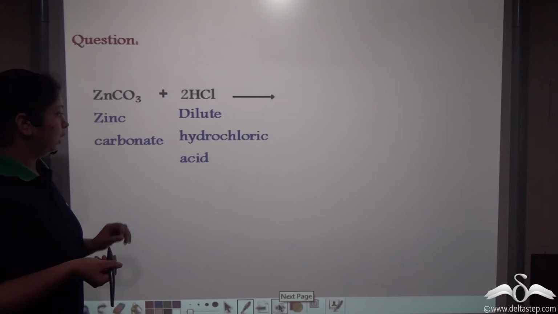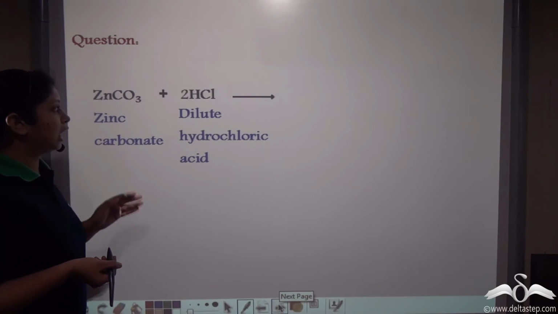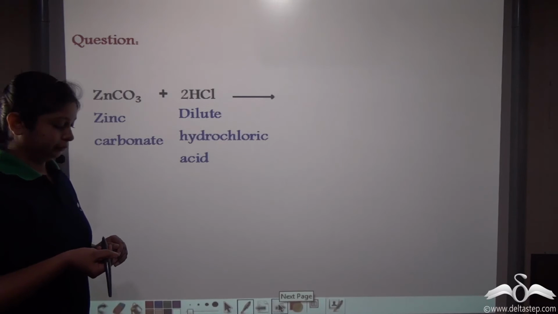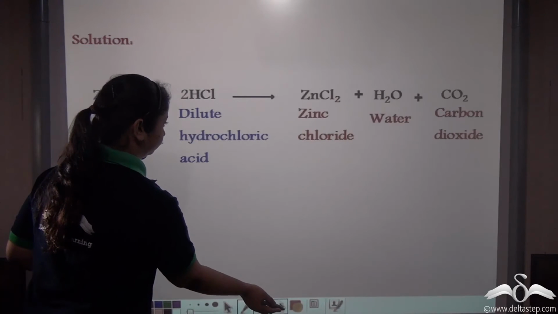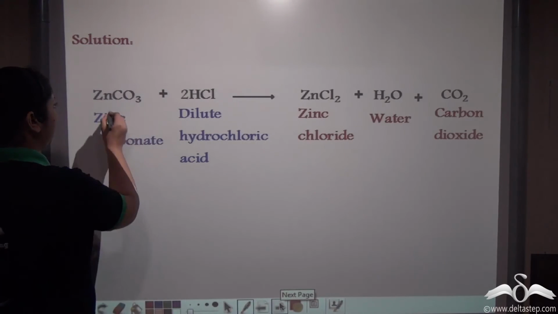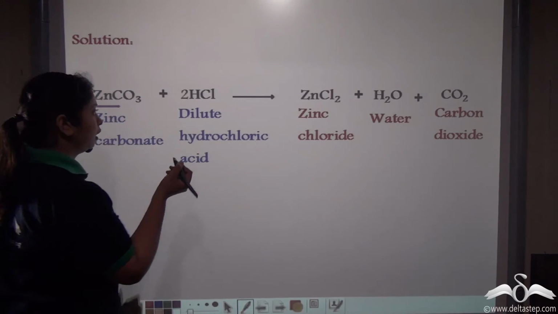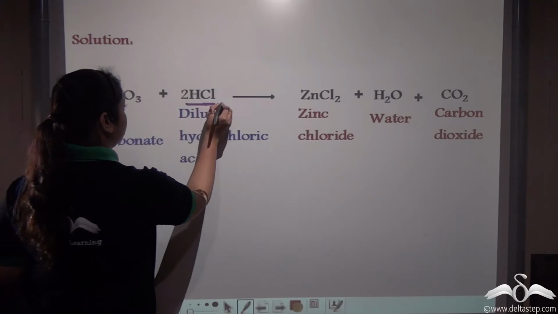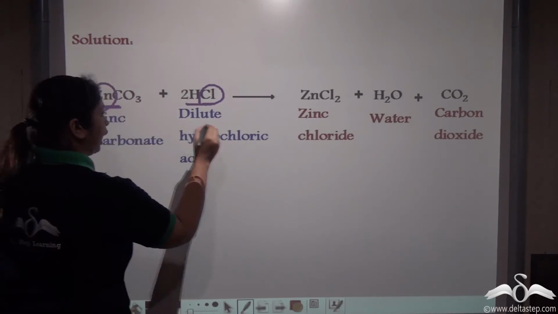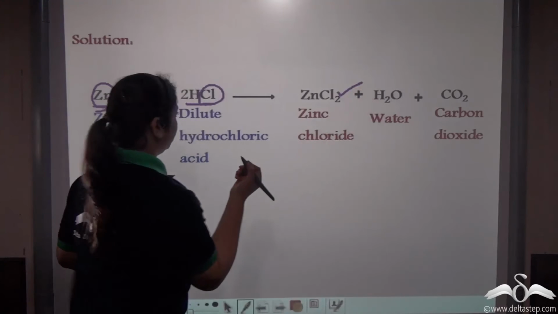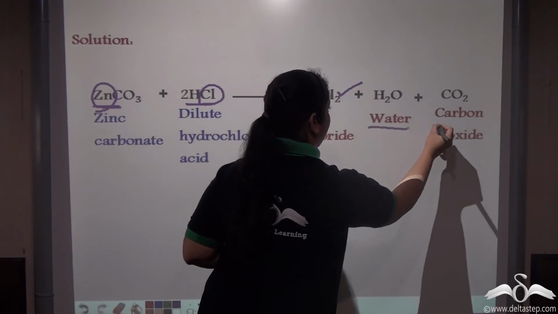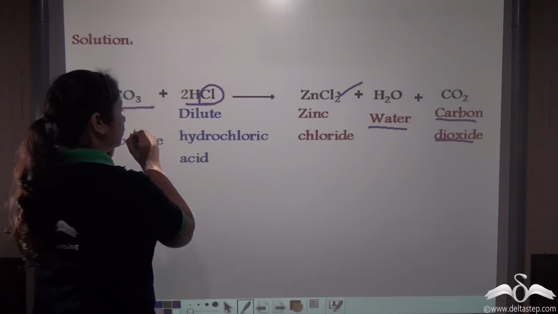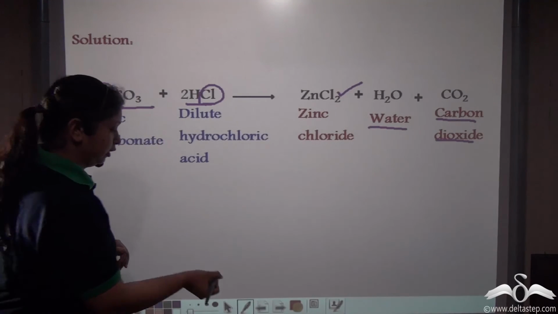So can you tell me what will happen if you treat zinc carbonate with dilute hydrochloric acid? Well, here we have zinc as metal component and HCl as the acid. So we'll get zinc chloride as the salt, we'll get water and we'll get carbon dioxide since we are using zinc carbonate which contains the carbonate component here.